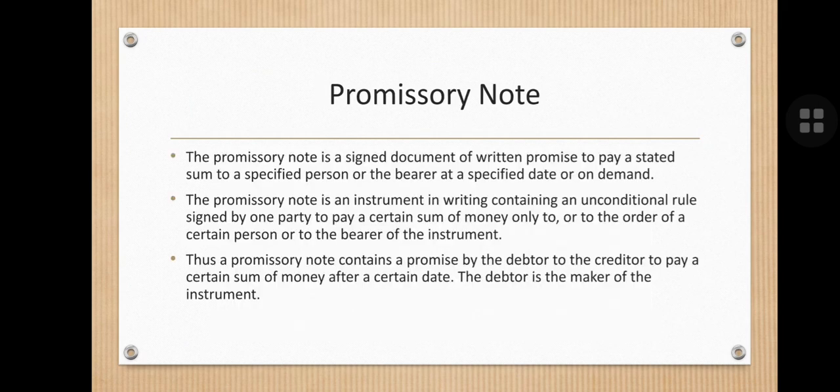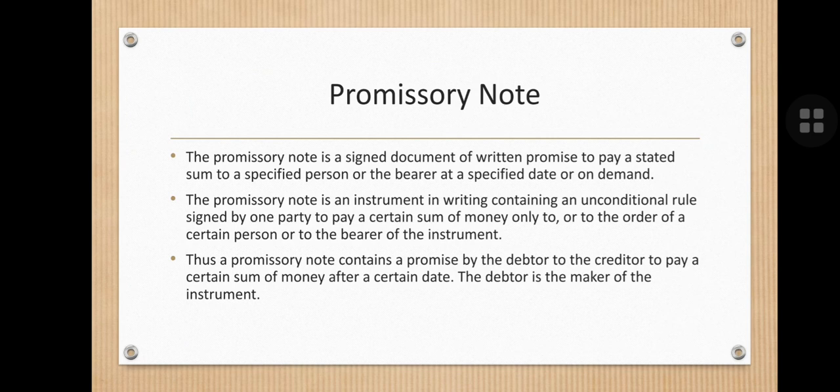So what is a promissory note? A promissory note is a signed document of written promise which states that the specified person or the bearer will pay a specific amount on a specified date or on demand, when it is demanded.